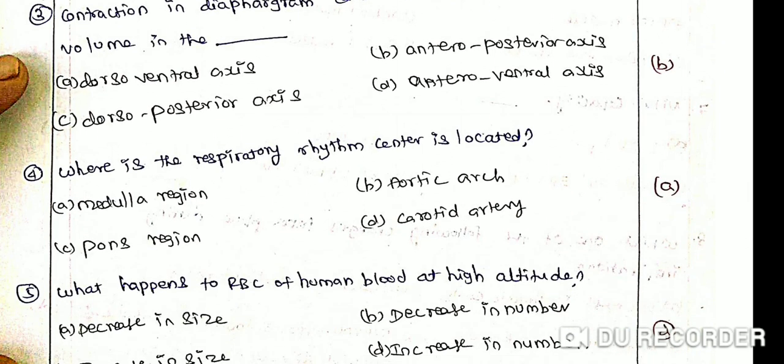Where is the respiratory rhythm center located? Option A, medulla region. Option B, aortic arch. Option C, pons region. Option D, carotid artery. The correct answer is option A, medulla region.